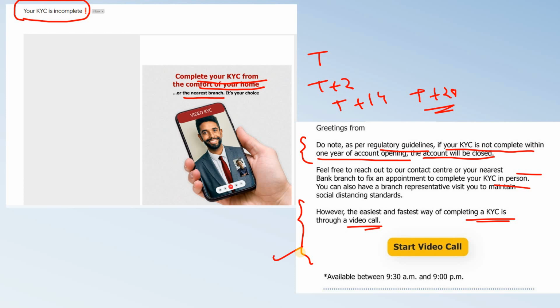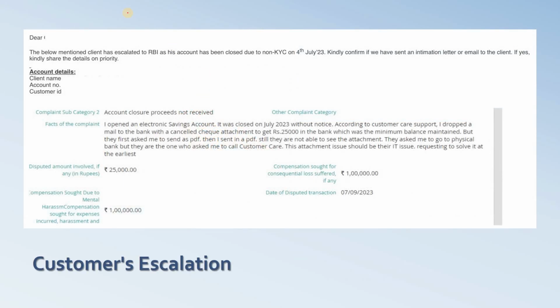But still what happens is that some customers don't check the email properly on time, and then eventually they forget, and after 1 year the account may get closed, and at that time the customer will be in panic mode. And one such escalation we encountered, let me show you this screenshot, hiding all the PII information.